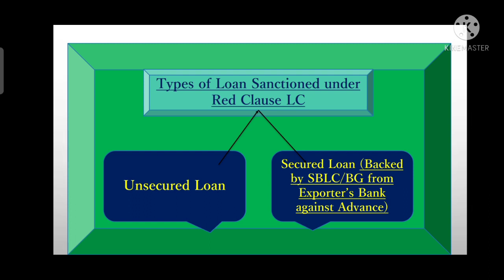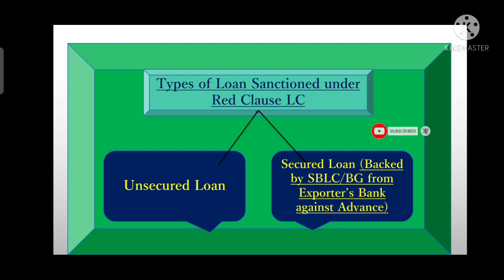If we talk about secured loan, we can say it is a loan which is secured by some sort of guarantee, it can be a security, it can be a collateral, or whatever it is. So what is a secured loan? A secured loan is that type of loan which is granted under red clause LC and which is backed by a guarantee from the exporter's bank in favor of the buyer, right?